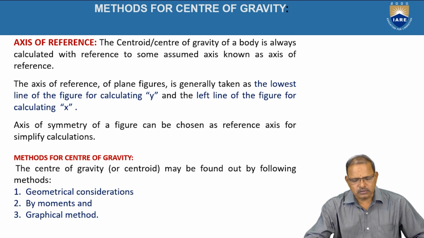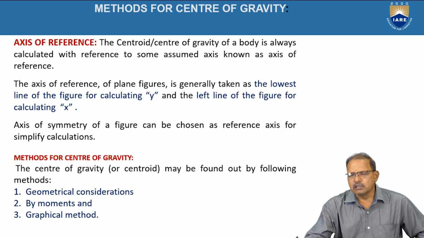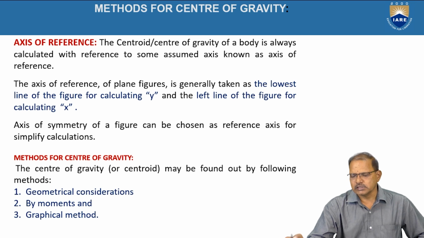Both are perpendicular to each other. But sometimes, if the object is symmetrical with respect to the vertical axis or horizontal axis, it may be symmetrical for both the horizontal and the vertical axis.